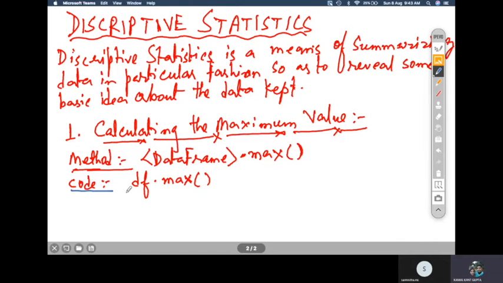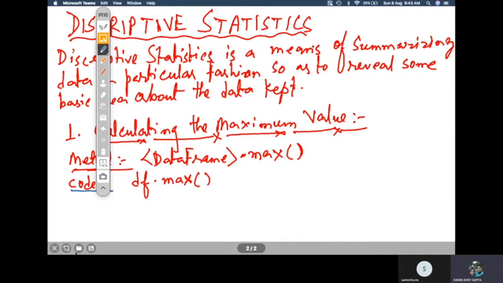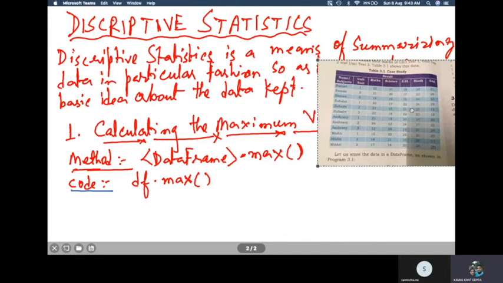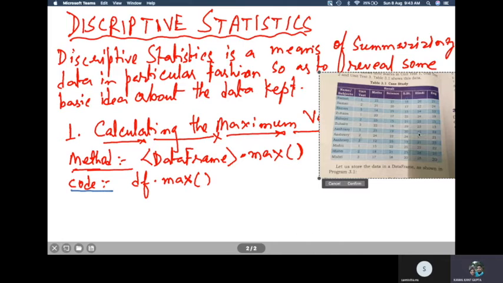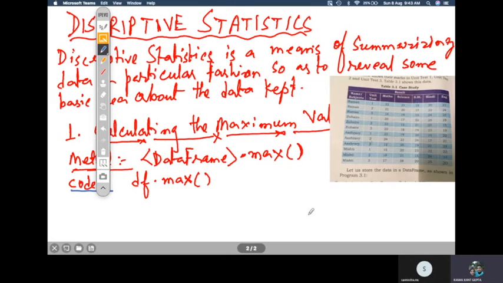How will the output come? This is the data set that we have created. Let me paste the data set over here so that you can see it. So yeah, this one. As you can see, this is our data set. So what will df.max give you?